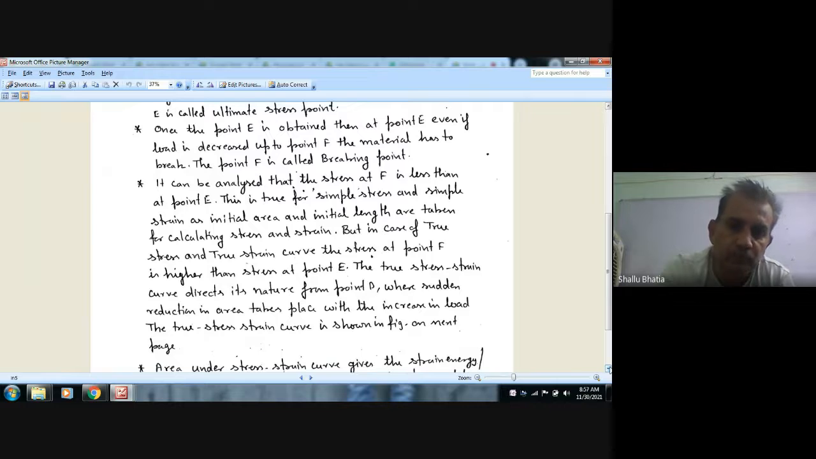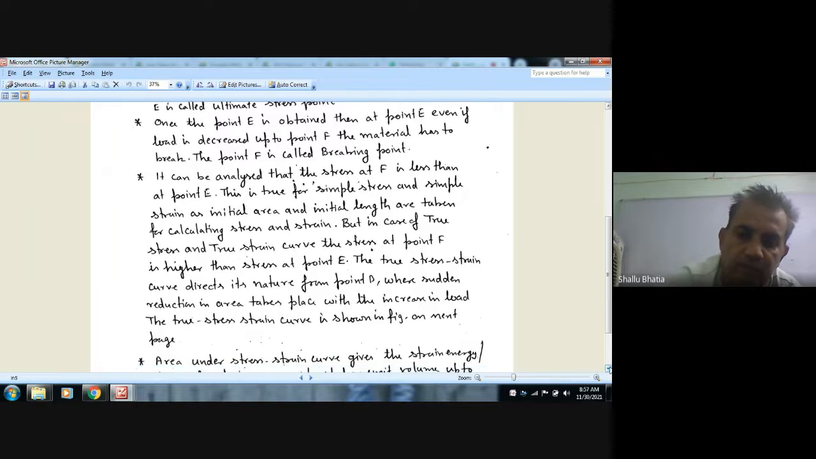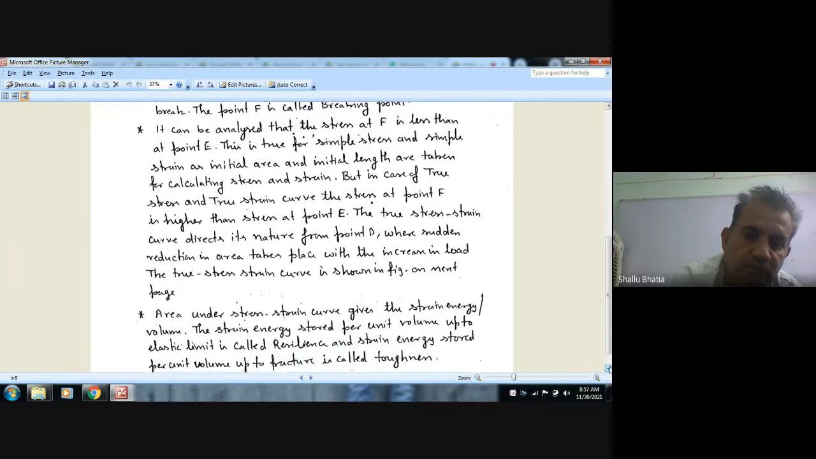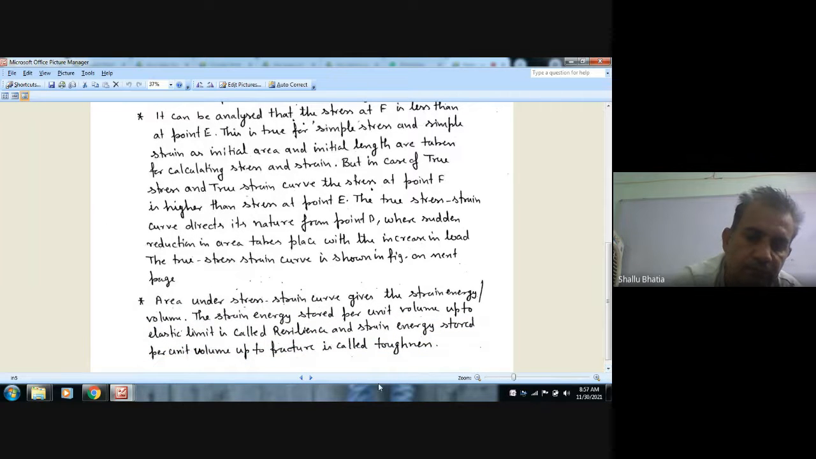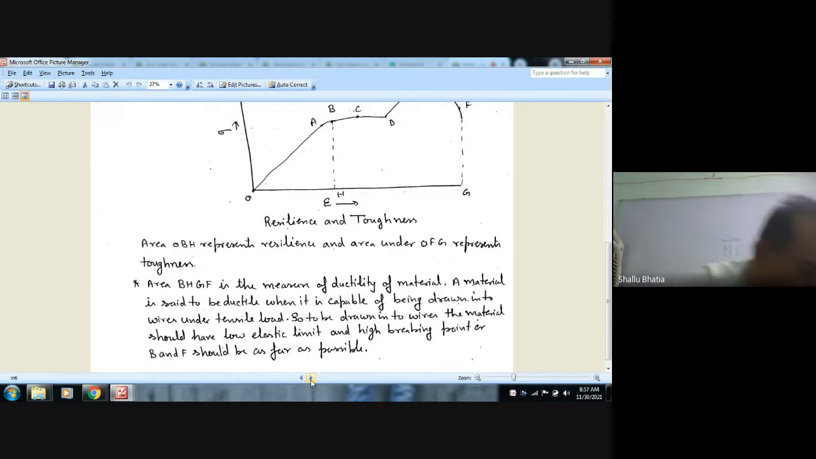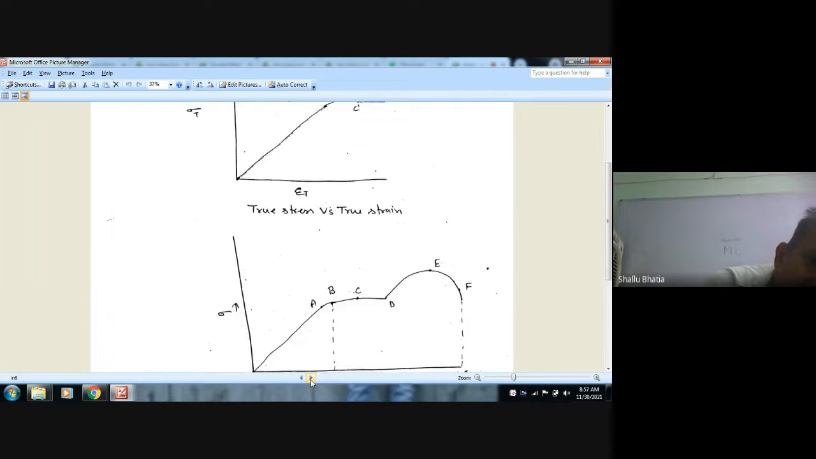So the load is less for F and more for E, but cross section area is also more for E. So the graph for true stress and true strain is different from that of simple stress and simple strain.